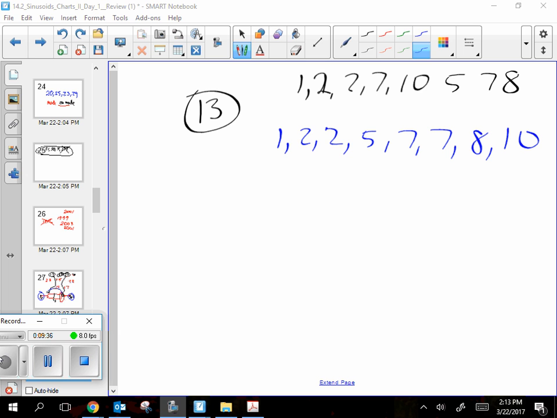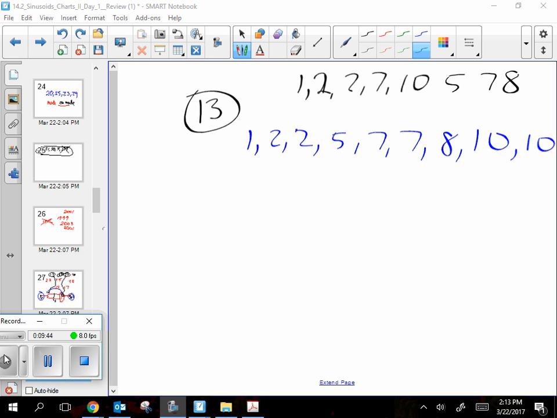And another. Are there two 10s? Oh, there is another 10. Thank you. I'm going to pause while I fix that. Okay, so there they are in order. I'm going to double check. 1, 2, 3, 4, 5, 6, 7, 8 numbers. 1, 2, 3, 4, 5, 6, 7, 8, 9 numbers. Oh, there's an extra 10. That's right. Okay.